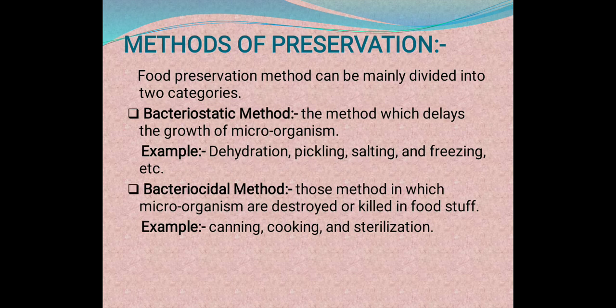Then methods of preservation. Food preservation methods can be mainly divided into two categories. First is the bacteriostatic method and the second is the bactericidal method. So what is bacteriostatic? Bacteriostatic means we cannot kill the bacteria, we can only suppress the growth or activity of the bacteria or microorganisms, okay? And bactericidal means we can kill the bacteria or microorganisms.